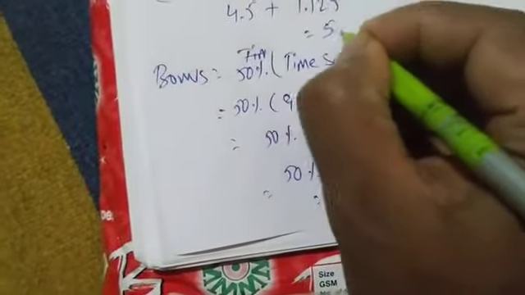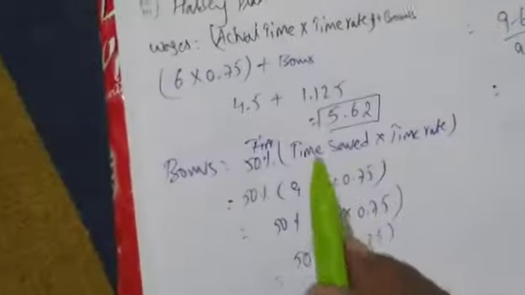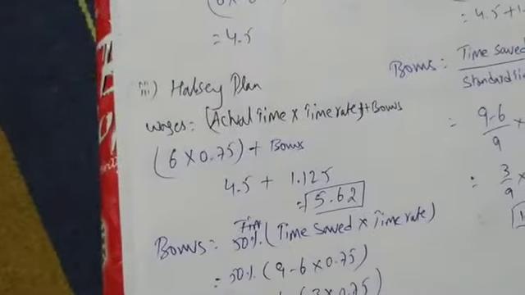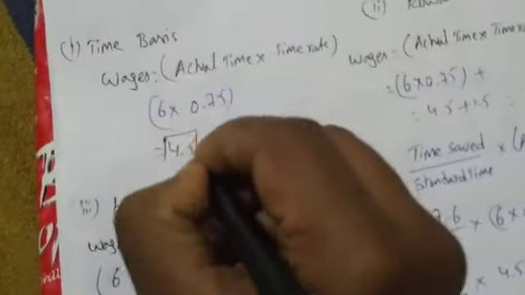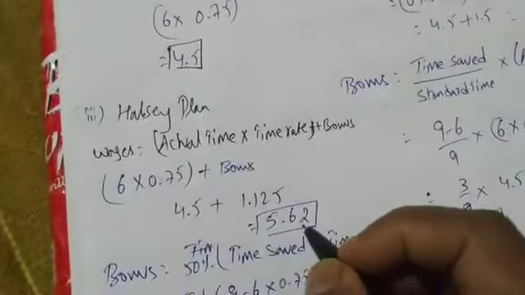I am directly writing 5.62, no need of writing 3 digits. So wages are: time basis 4.5, Rowan 6, and Halsey 5.62.